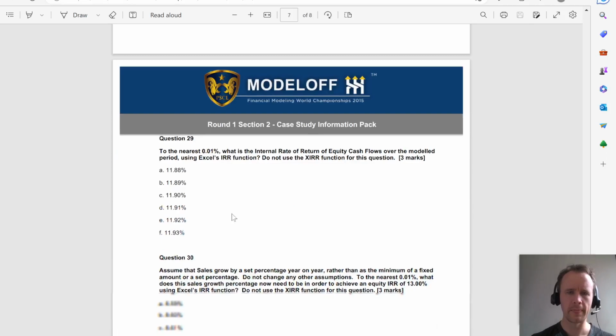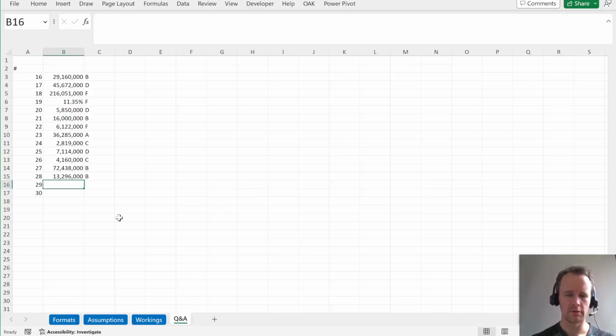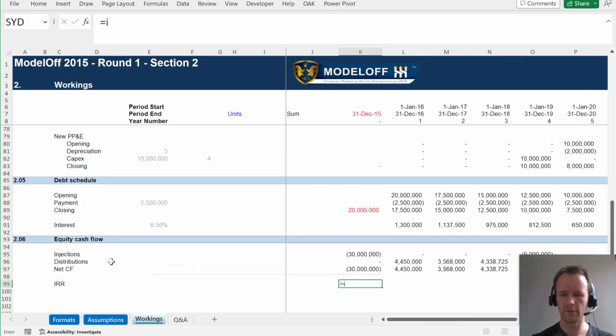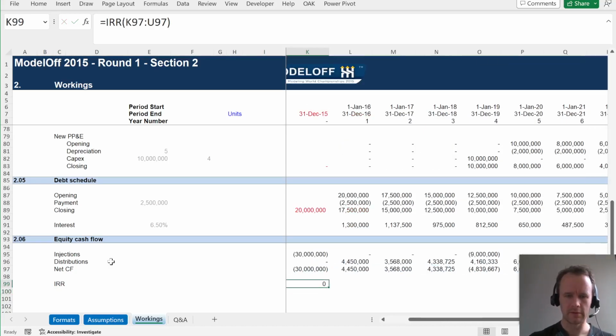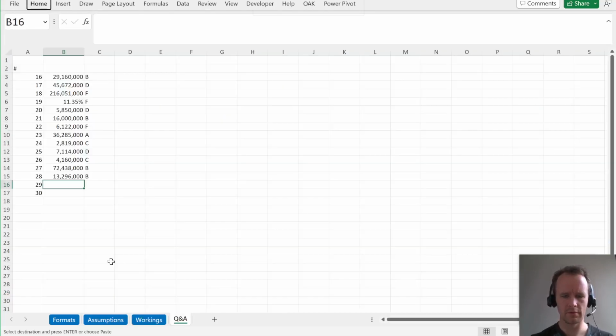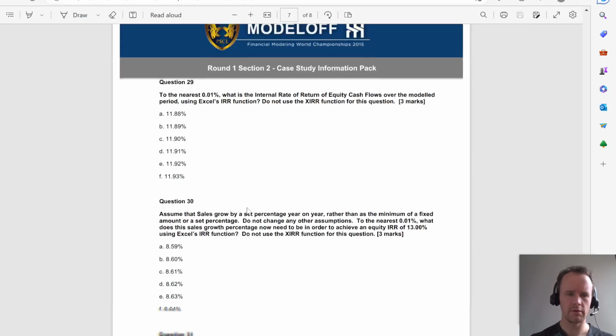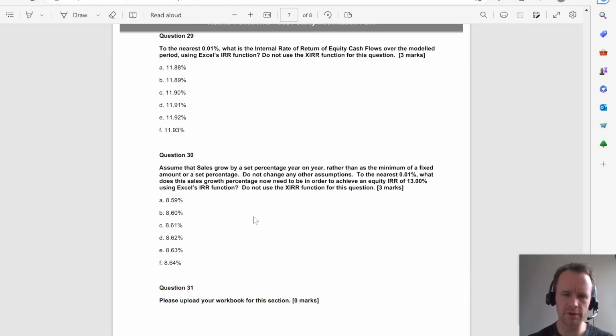Looking good. Nearest 0.1%, IRR of equity cash flows using the IRR function. The reason I did not put in a return here is because you never know what return function you're going to be asked to use. Okay, 11.92, that's E.